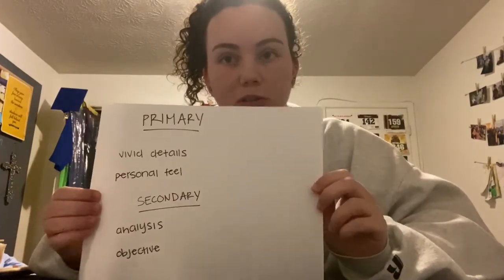And they're also a lot more objective than a primary source. Whereas if you're at an event and you're experiencing something, you have a lot of personal bias from your own perspective of what you witnessed, and there's a lot of emotions attached to the specific event that you're discussing. But when you're a secondary source and you're able to step back and you're not personally connected to the event, you can be a lot more objective.